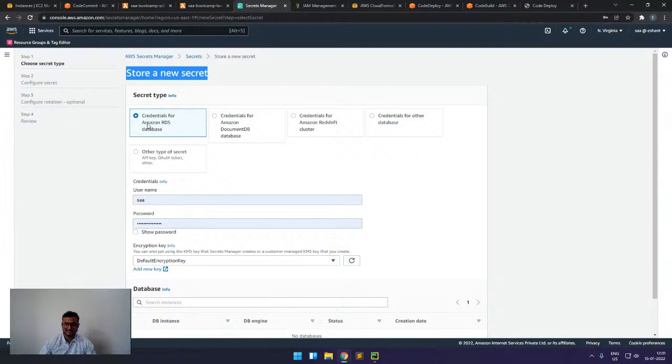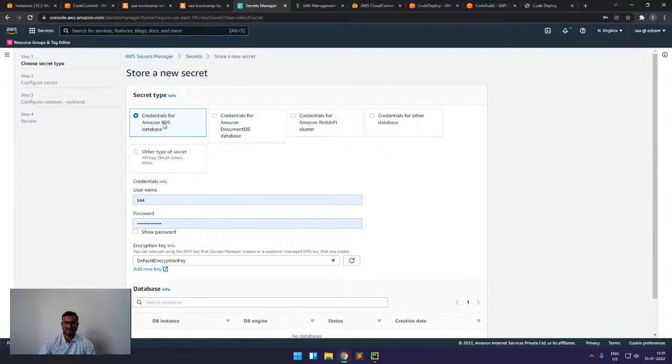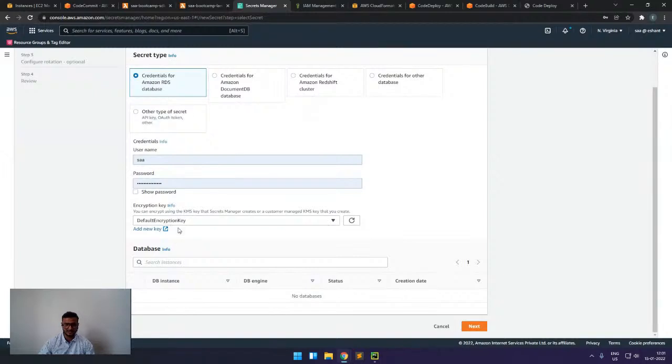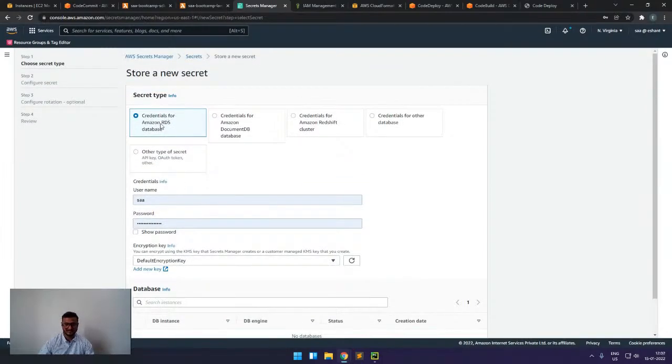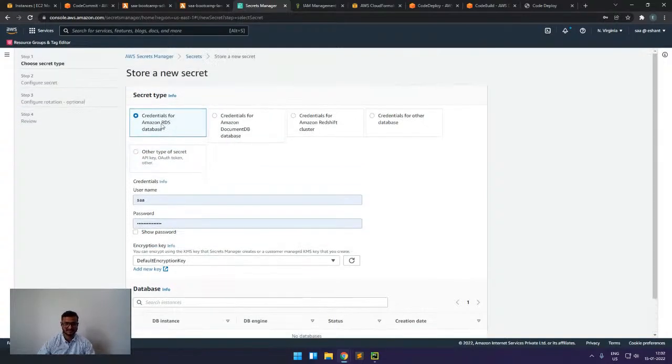this is also integrated with RDS and Redshift cluster directly. So if I have some RDS cluster already created in my account, I will simply come here, and it will come in this block here. I will check this box, and it will get attached. So this credential will be attached with this cluster. We don't have to go to that service and configure there. So this is also an important feature of the Secrets Manager, that RDS and Redshift are directly integrated.